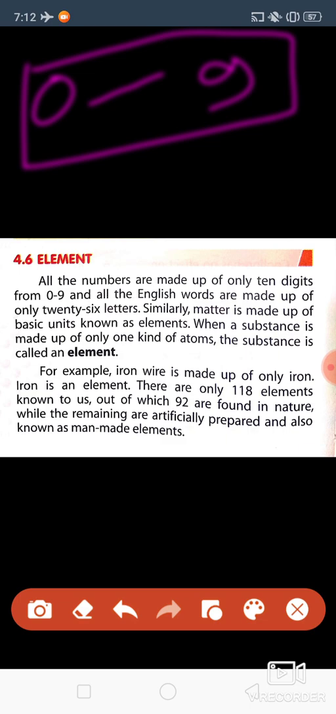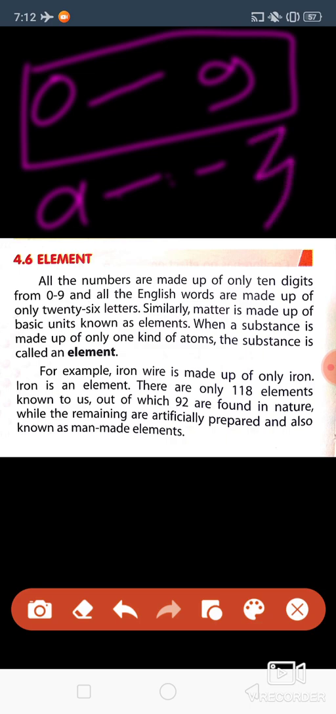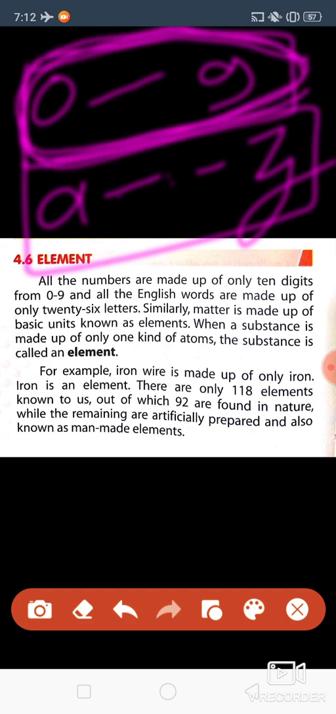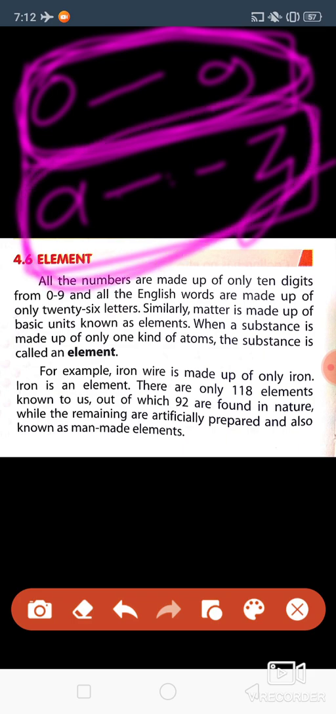Any word in the world, from A to Z, from these 26 letters only you can write. Okay, so these are called basic. 0 to 9 is called the basic unit of numbers, and A to Z can be called the basic unit of words. Because from A to Z only you can write any word, and from 0 to 9 only you can write any number in this world.